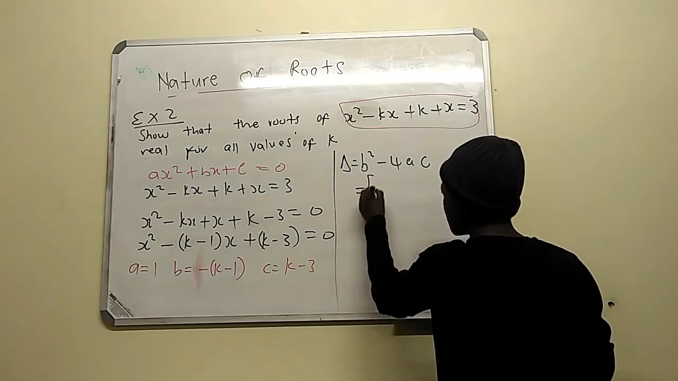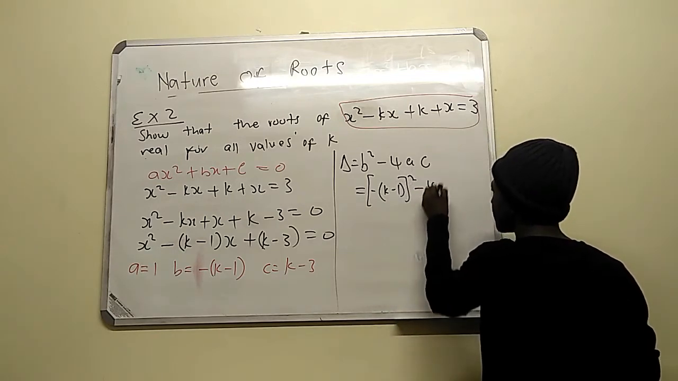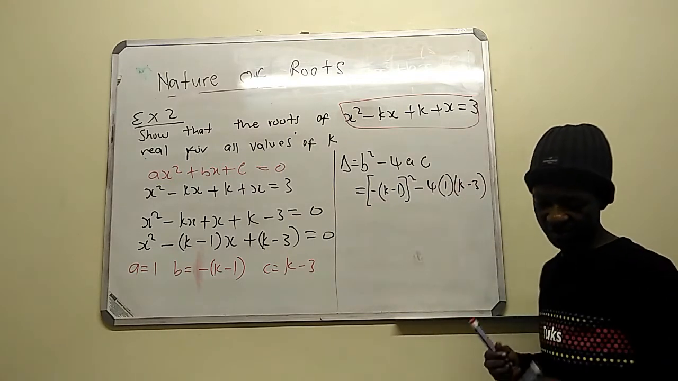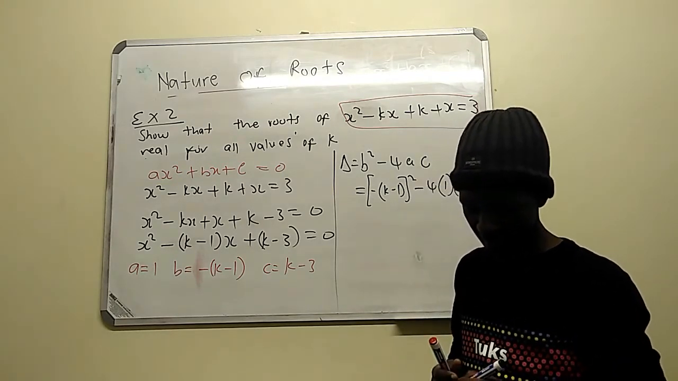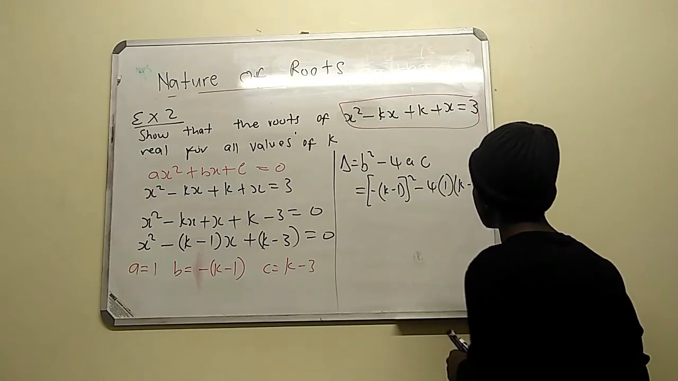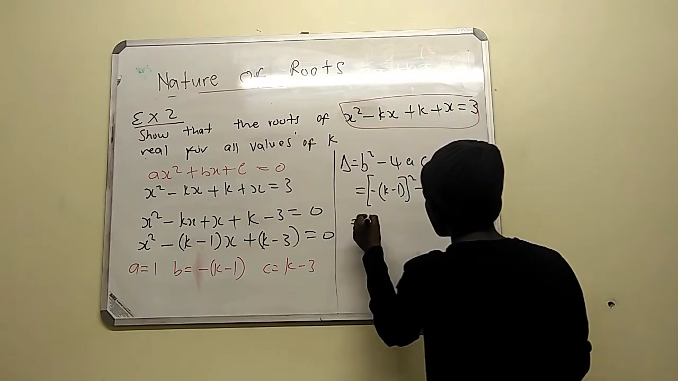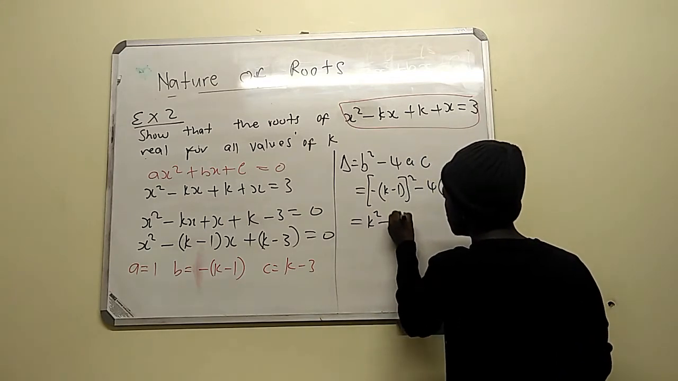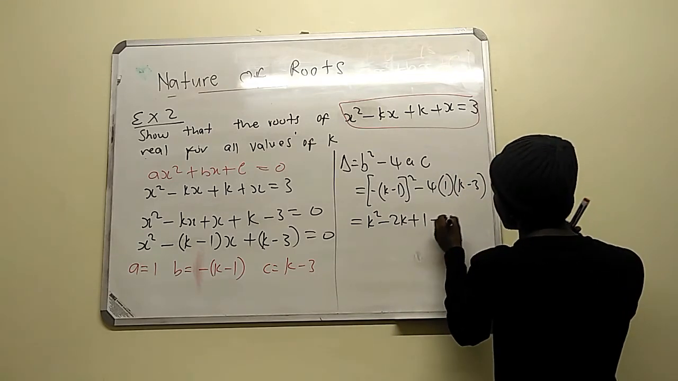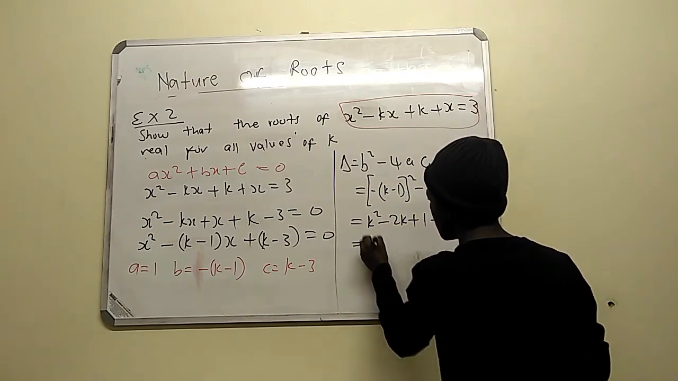Then what is the value of b? So b is just minus k minus 1, all squared, minus 4. What's the value of a? 1. And what's the value of c? It's just k minus 3. Obviously, when you square this negative, it doesn't matter. So basically we're going to have k squared minus 2k plus 1, minus 4k, then plus 12.